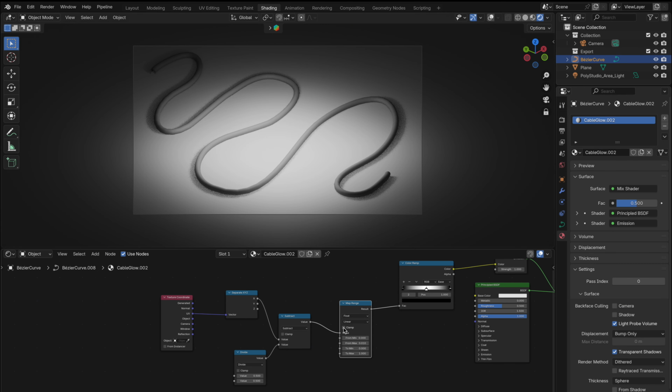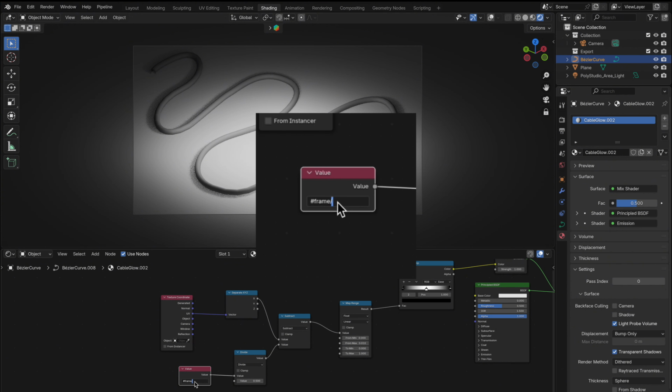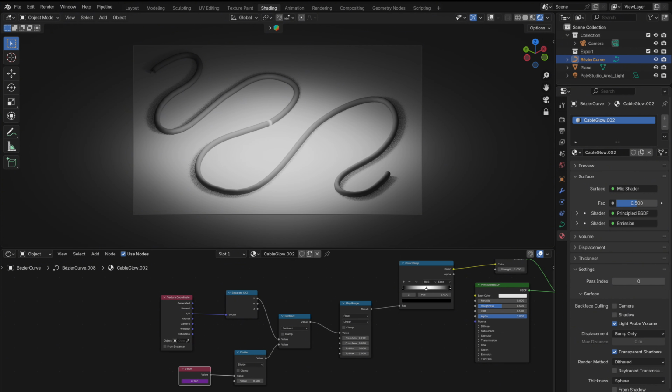Now to bring this to life, we're going to animate the glowing effect. I'm going to add a value node. You could just do this directly into the divide node, but using a value node helps keep things organized, especially if you're coming back to tweak things later. I'll type in #frame/5. That's going to automatically animate over time, moving the glow along the cable at a nice steady pace. Next, I'll set the second input of our divide node to 20, which gives us a smooth flow. Not too fast, not too slow. Hit play on the timeline and you'll see it.